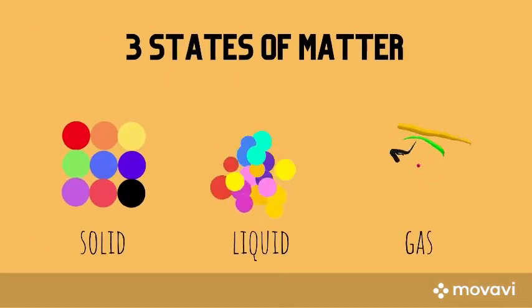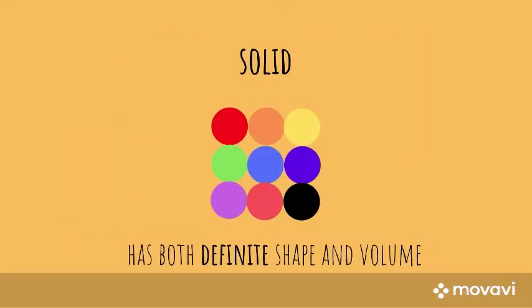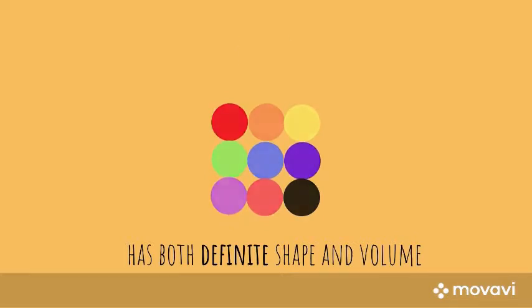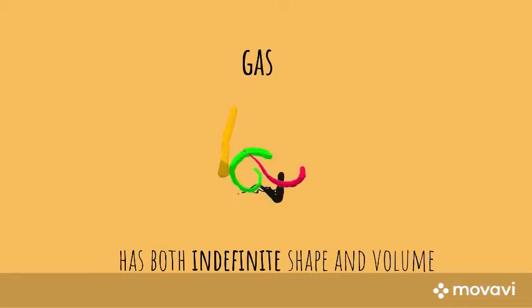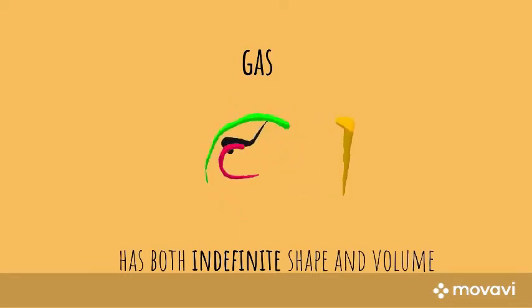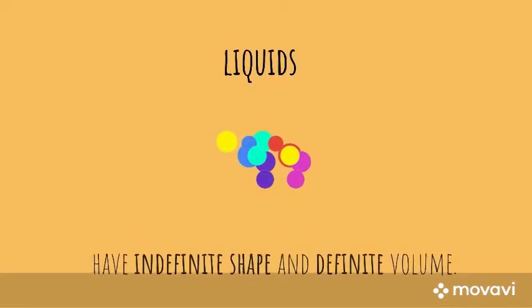Solid has both definite shape and volume. This means that the container makes no difference, and that's the case for solids. Gas has both indefinite shape and volume, which means matter takes on the shape of the container and expands to fill the entire container. Liquids are in between. They have indefinite shape and definite volume.